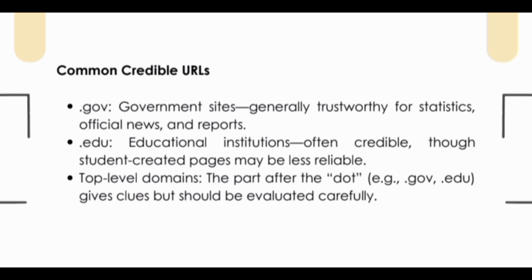The image discusses common credible URLs, highlighting that government sites are generally trustworthy for statistics, official news and reports. Educational institutions are often credible as well, although student-created pages may be less reliable. It also notes that top-level domains provide clues but should be evaluated carefully.